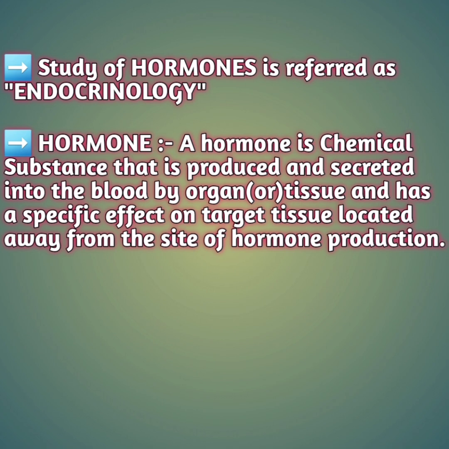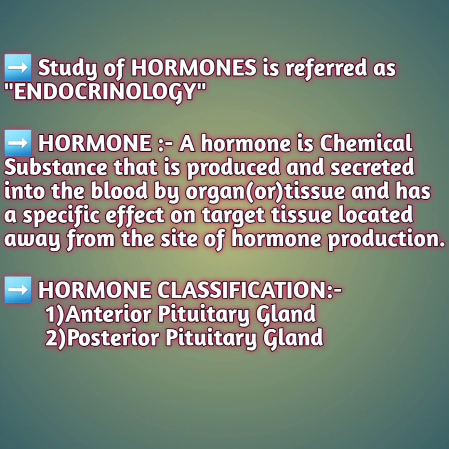Okay guys, next let's go deeper into the hormones. Now, hormone classification: I will give you concise information about the hormones. Not in much detail, but for your Prometric and for your remembrance, the concise one is more than enough, even if you are going for a technician or technologist exam. The classification of hormones is of two types: the anterior pituitary gland, and the posterior pituitary gland.